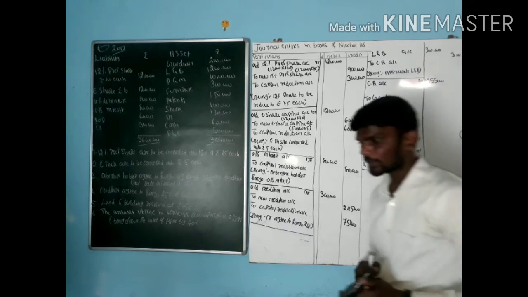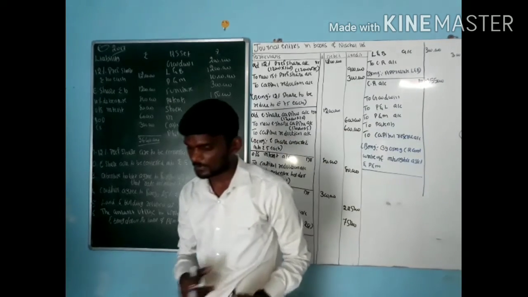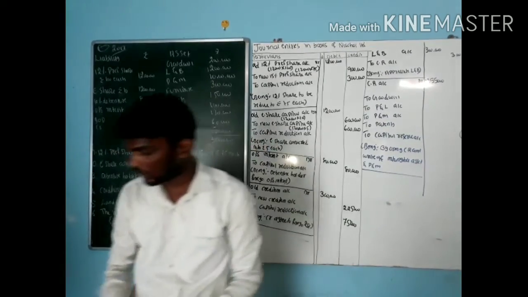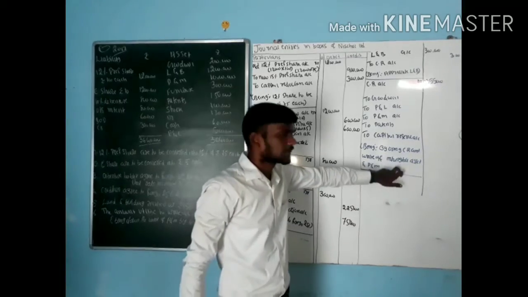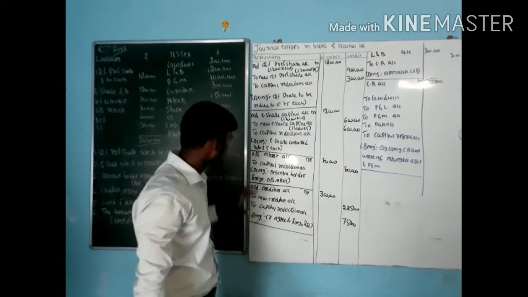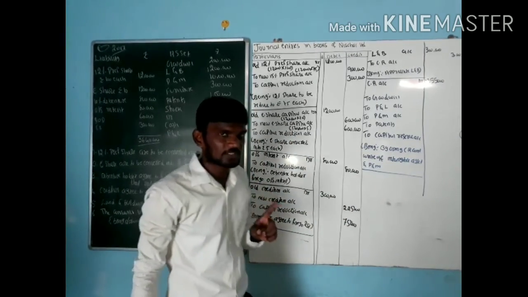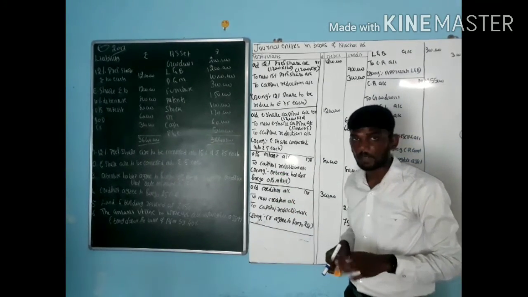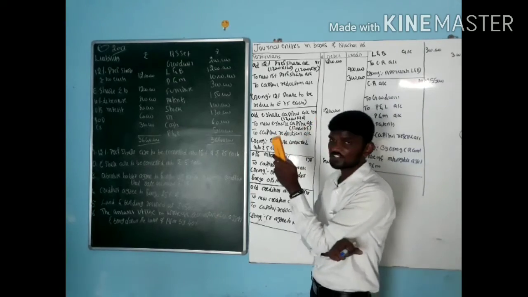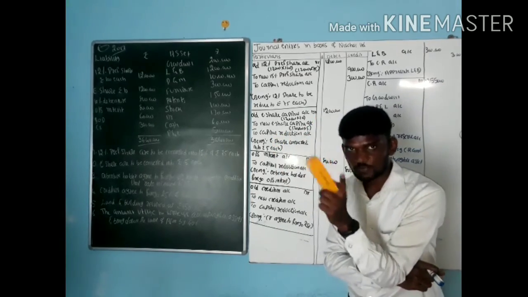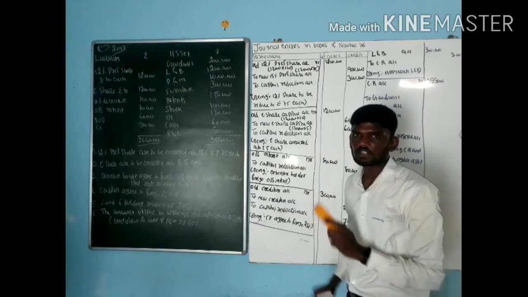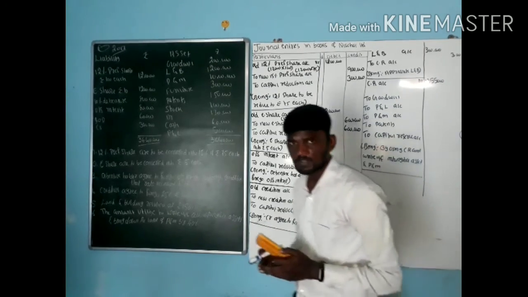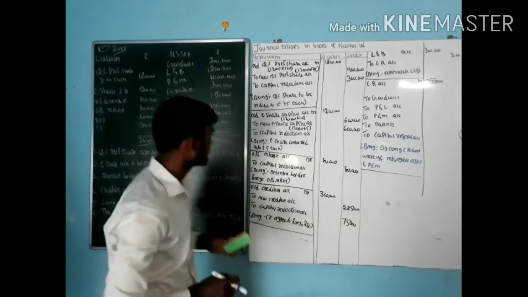This is how we need to prepare the journal entries. When it comes to journal entries, for profit we have to pass separate entries. For loss we have to pass only one entry, that is the loss entry. One more: interest on debentures, if they agree to forego, it is a profit for us. You have to pass a separate entry. But for preference shares, if they agree to forego any preference dividend, don't consider it anywhere because it is not a compulsory obligation. Whereas debenture interest is a compulsory obligation.